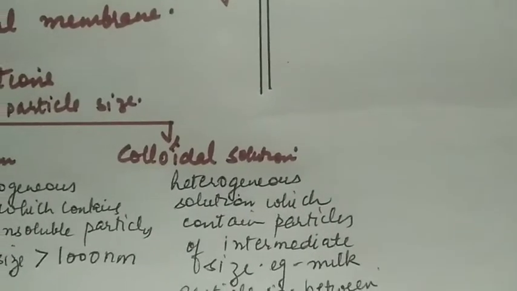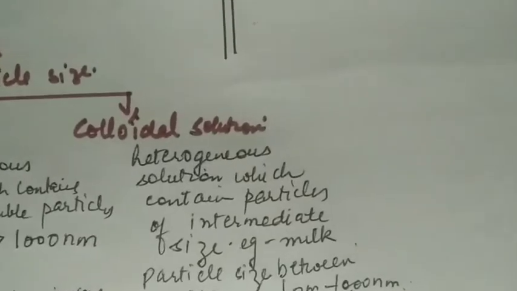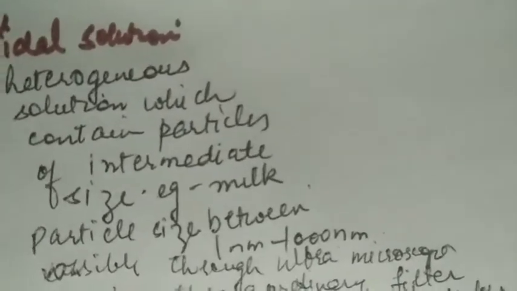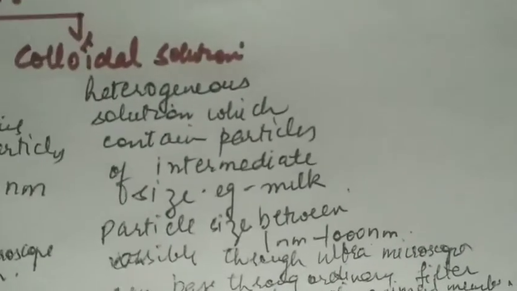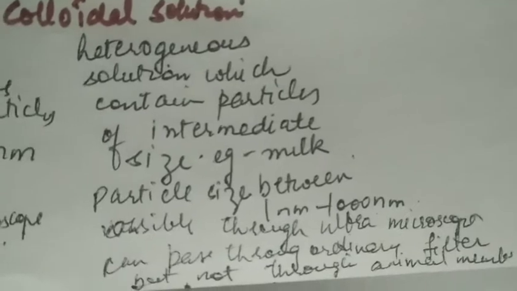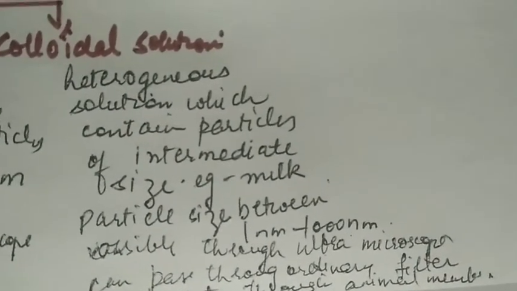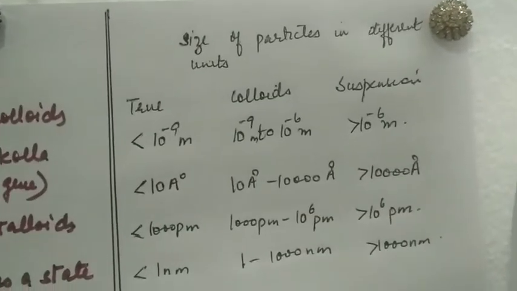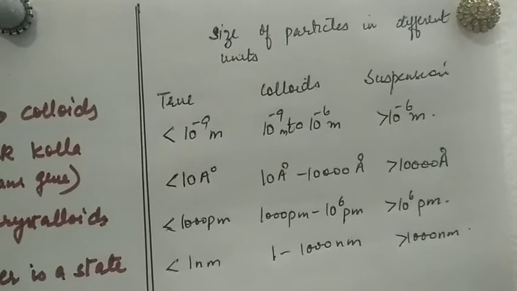It is a heterogeneous mixture which contains particles of intermediate size, for example milk. Particle size is between 1 nanometer to 1000 nanometer. The particles are visible through ultra microscope and can pass through ordinary filter paper but not through animal membrane. So in all, you can differentiate the particles of true, colloidal and suspension through their size.